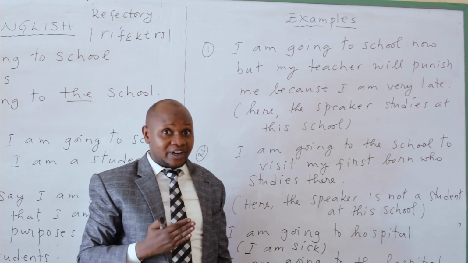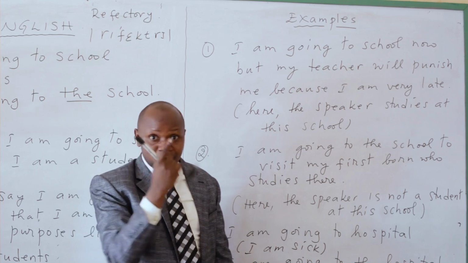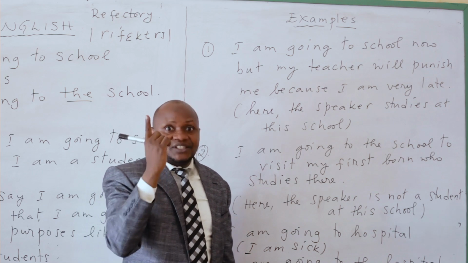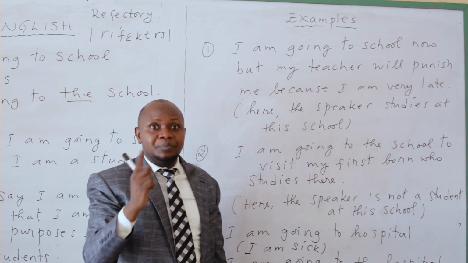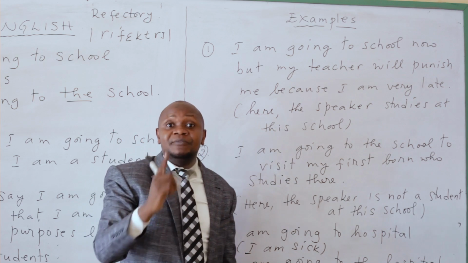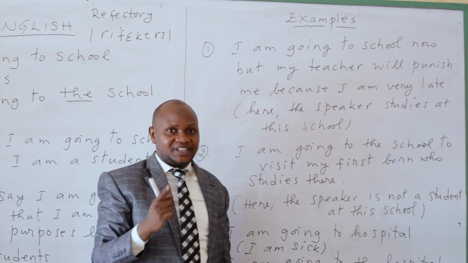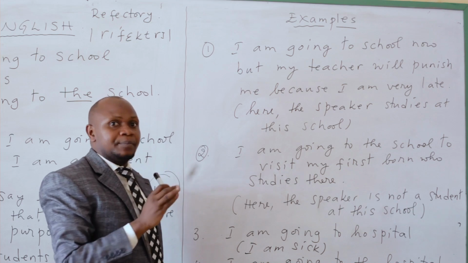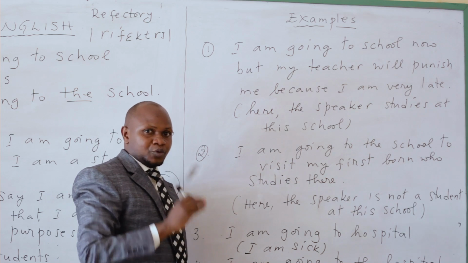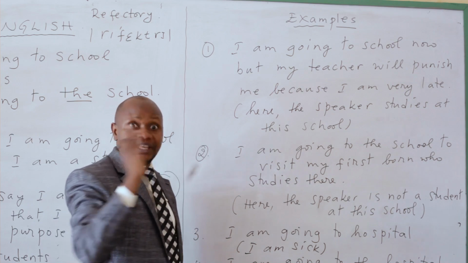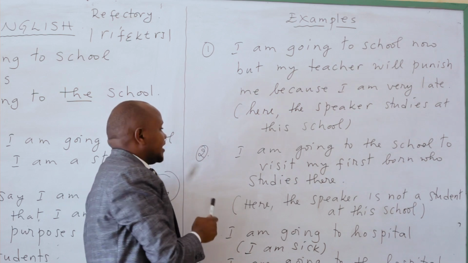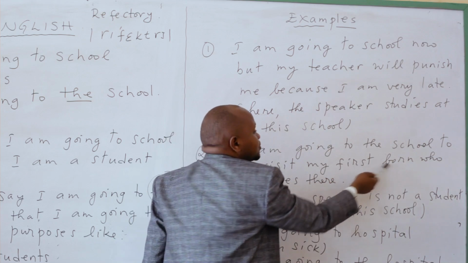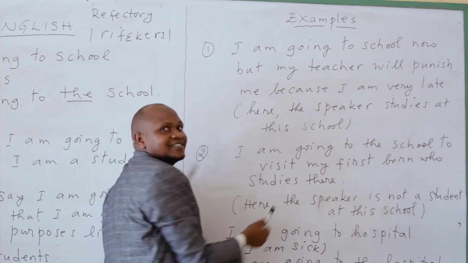I am going to school now. Ntabwo azavuga ngo I am going to the school now. Never. I am going to school now, but my teacher will punish me because I am very late. Fantastic. But let us go to the second example here. Reka turebe urugero rwa kabiri kugira ngo twumve I'm going to school, I'm going to the school. The difference. Nice. I am going to the school to visit my firstborn who studies there.